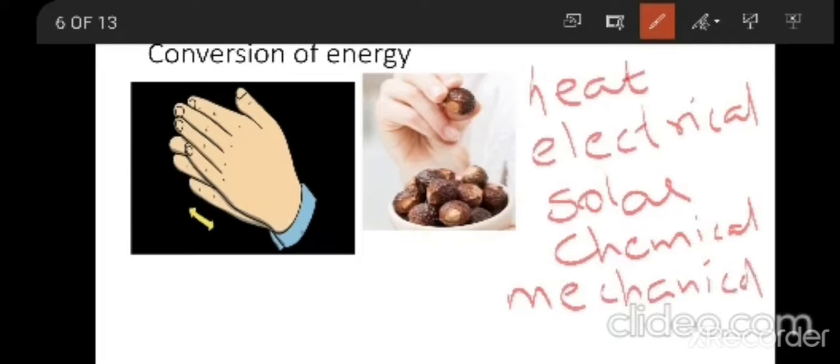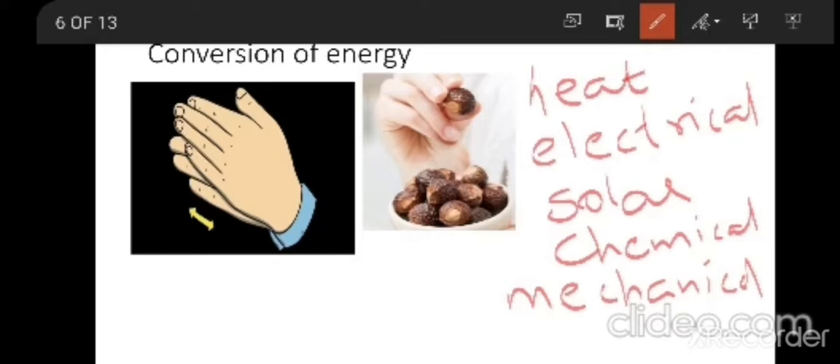Electrical energy, we are getting electricity, that is electrical energy. Solar energy, the energy which is coming from the sun, is solar energy. And we have chemical energy, and mechanical energy is nothing but physically we are doing some work, that is mechanical energy. So here, what is this conversion of energy?